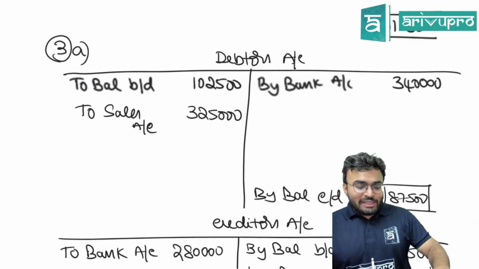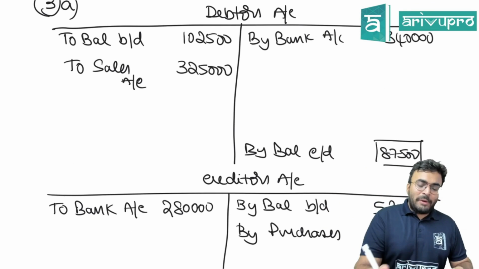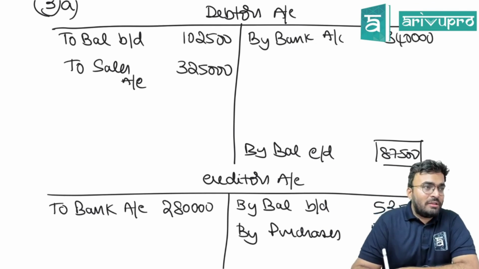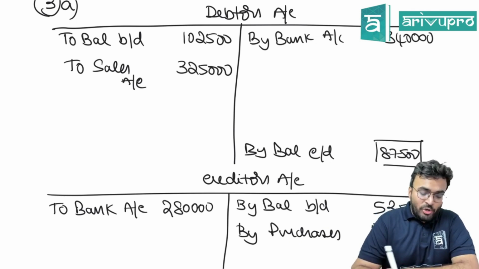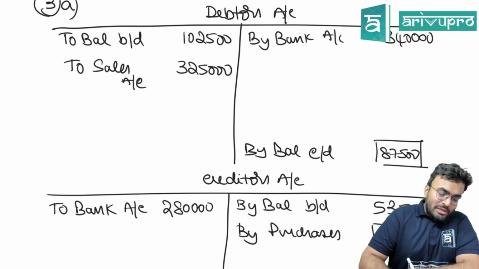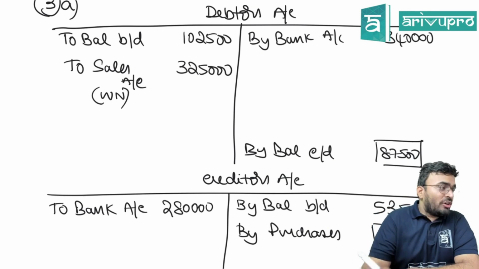Now understand, everything has a purpose or reason. Why did we prepare debtors account? Closing balance is not there. But why couldn't we find the closing balance directly? Because sales was also not there. This was through the working note which we got.